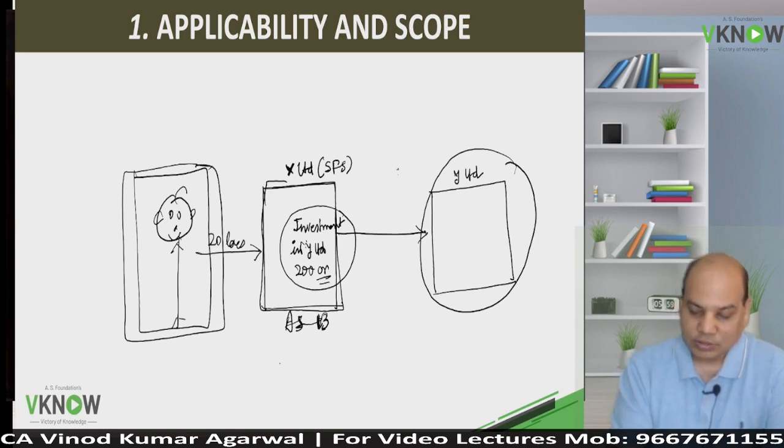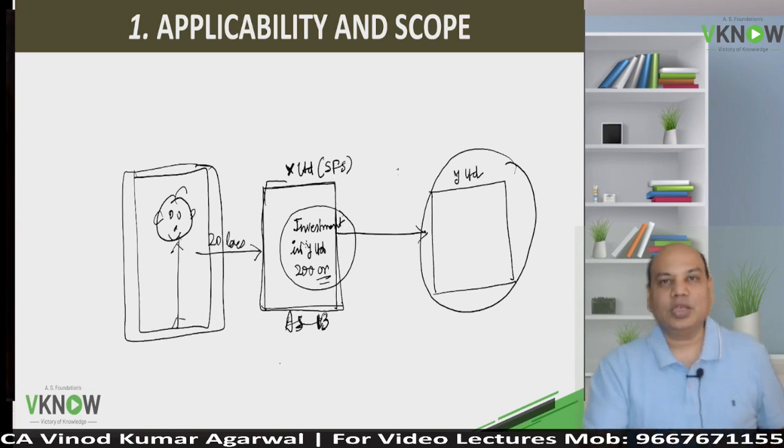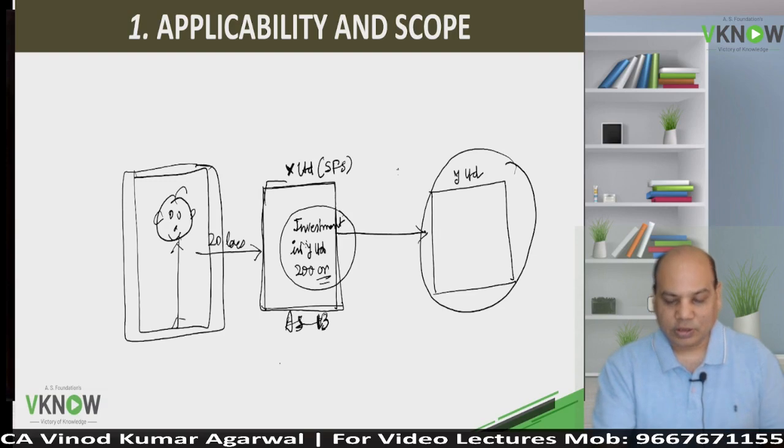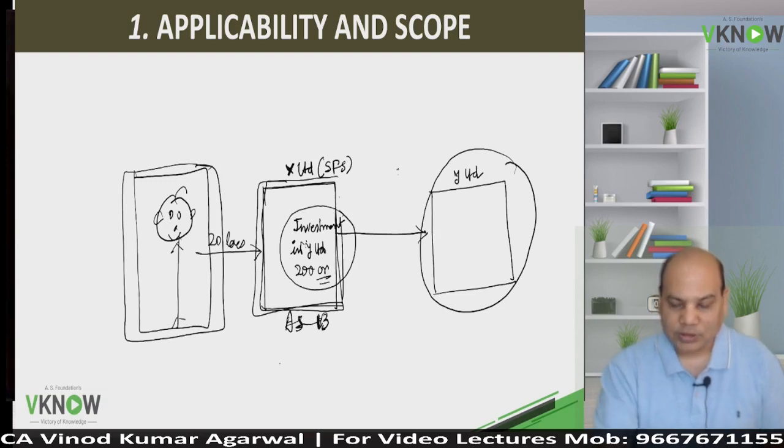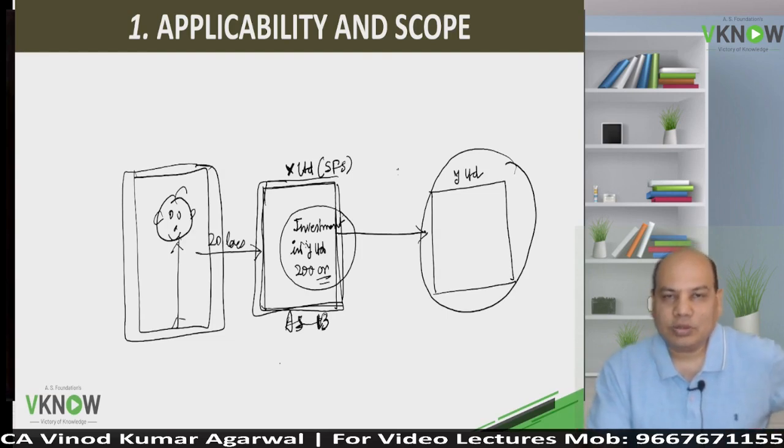It only says value the investment at cost, and if it is a long term investment and there is a permanent decline, then make impairment, otherwise continue to carry the investment at cost. And if at all Y Limited pays dividend, then in the P&L account of X you will be able to see dividend from Y. Otherwise you will not have any information about Y Limited.